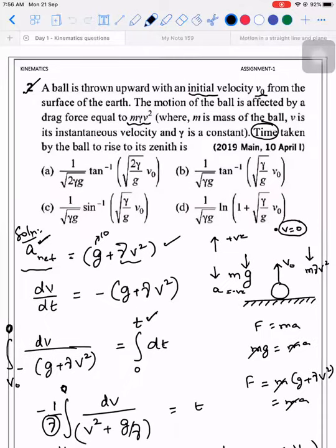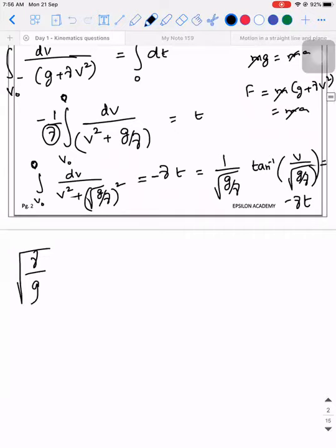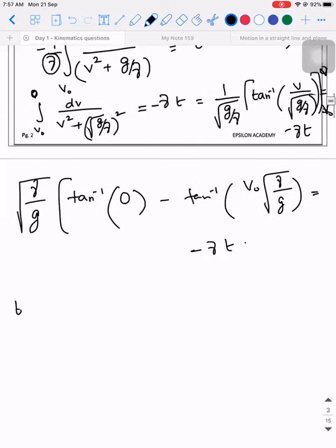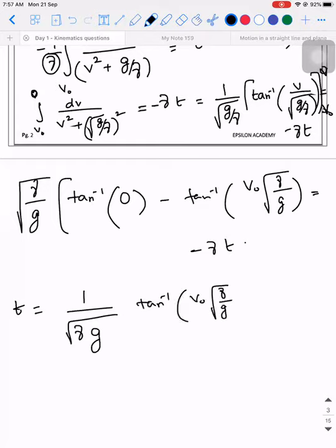Okay, so what will be the final expression? Root of gamma by g into tan inverse of... I didn't apply the limits, v naught to 0. So when I substitute the limits, tan inverse of 0 minus tan inverse of v naught, into root of gamma divided by g, is equal to minus gamma t. So what will be the value? Time will be equal to 1 by root of gamma g into tan inverse of v naught into root of gamma divided by g.